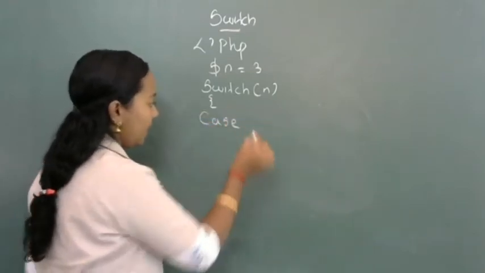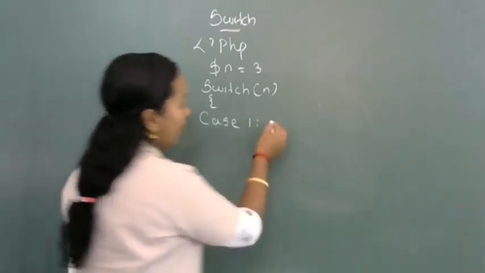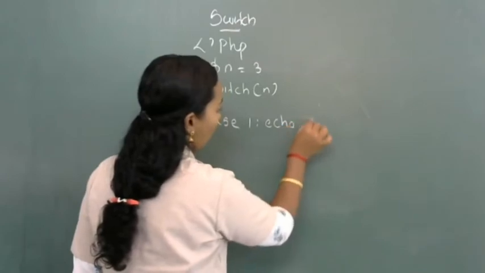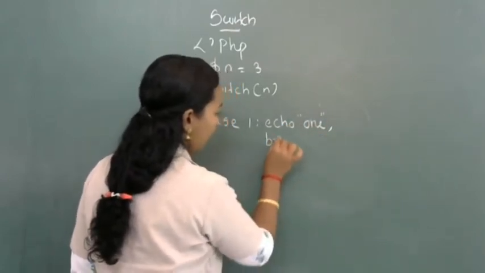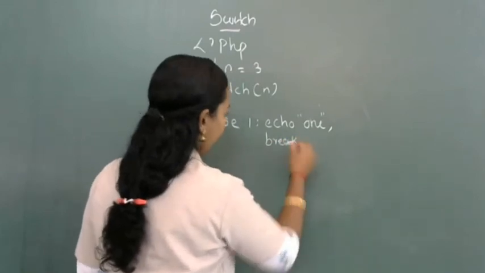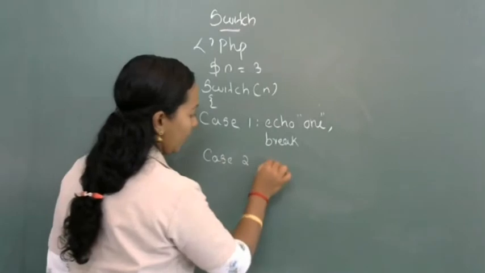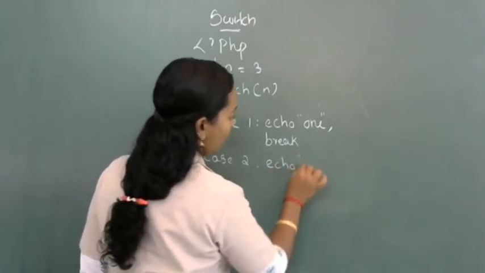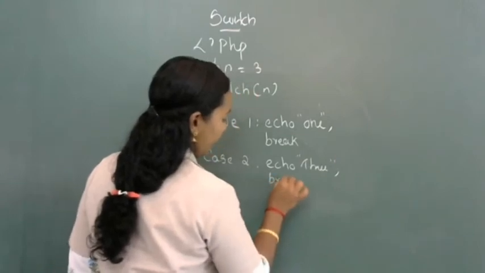First case is case 1, echo 1, after that break. Case 2, echo 3, then break.